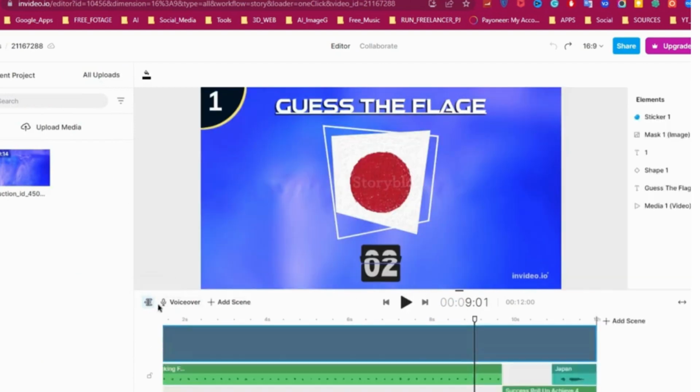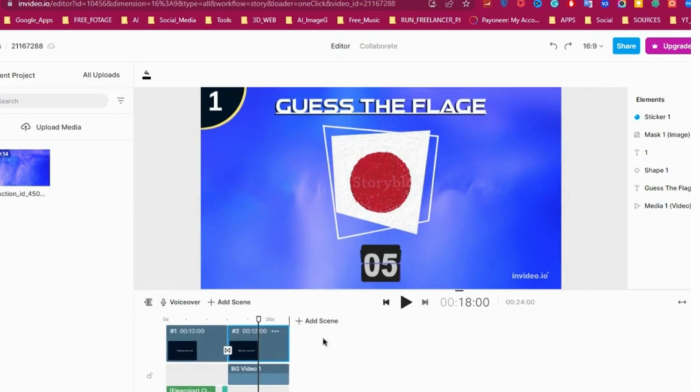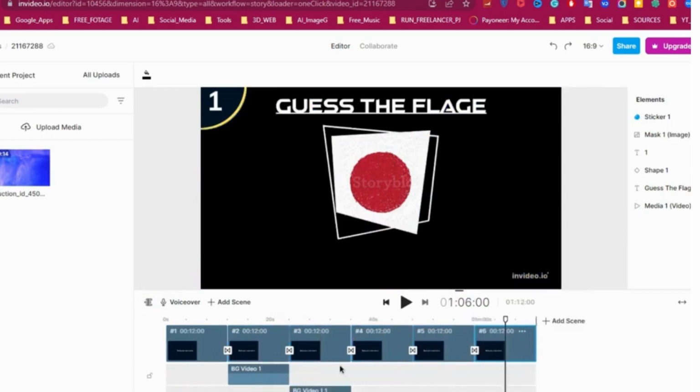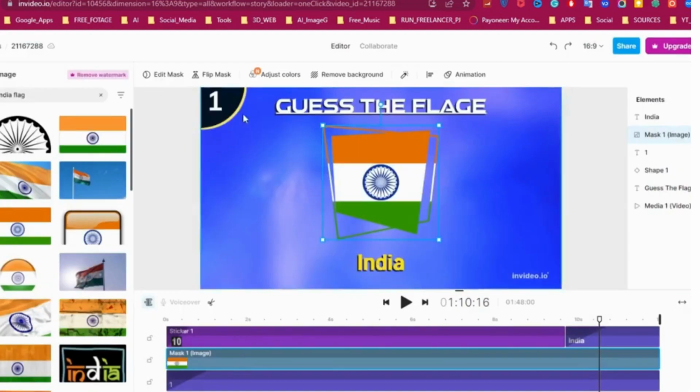Now I want to automate the process a bit. So, click on the sequence icon. As you can see, the sound effects are not included in the sequence, but you can export the video with sound like Canva and use it. Now, easily copy the sequence and paste it. Then just change the country name, country flag, and number.